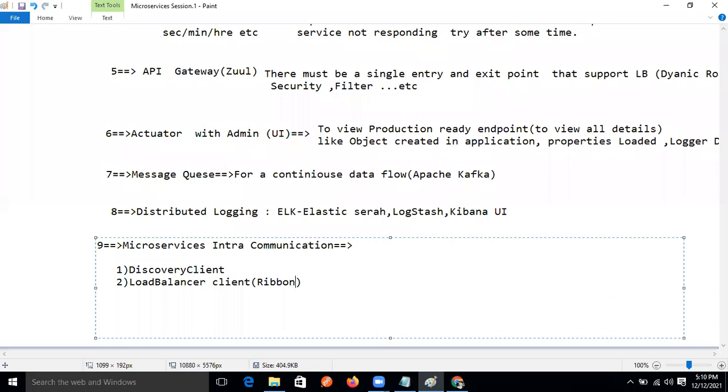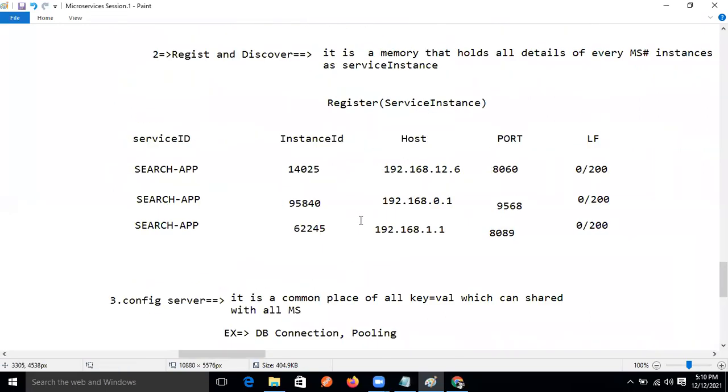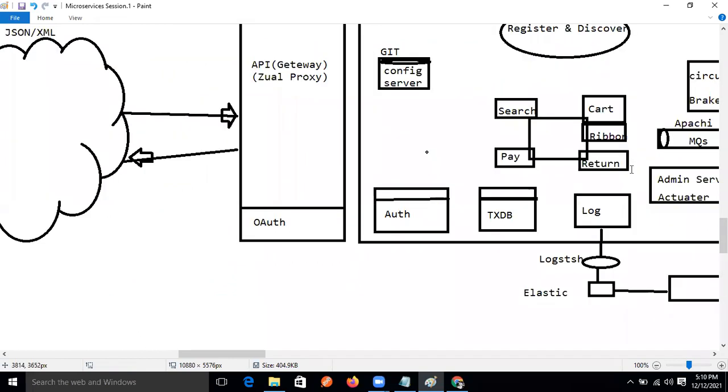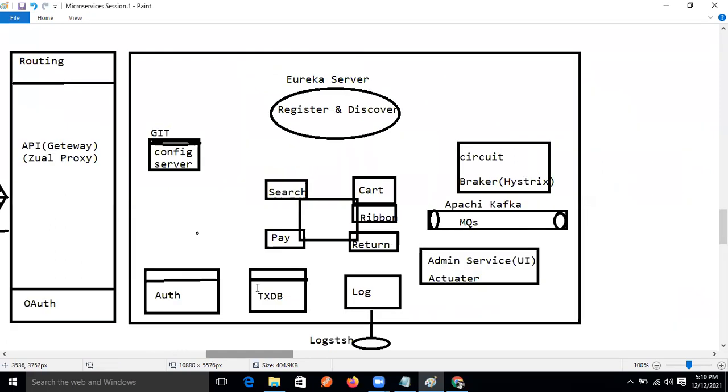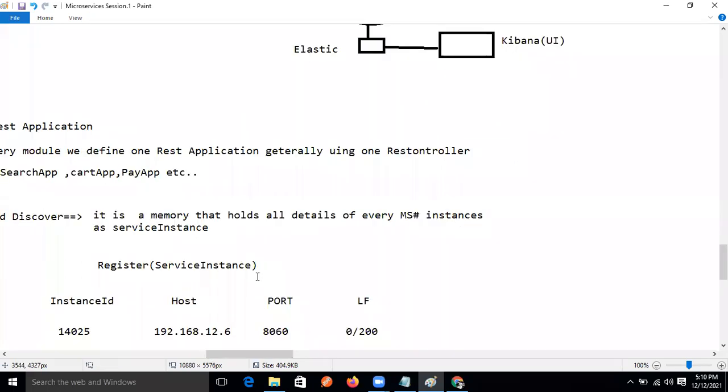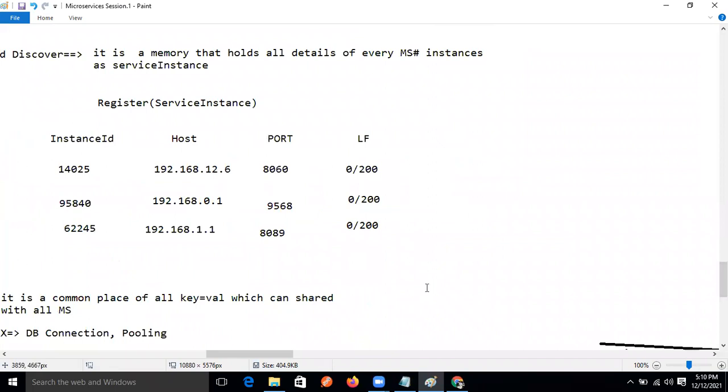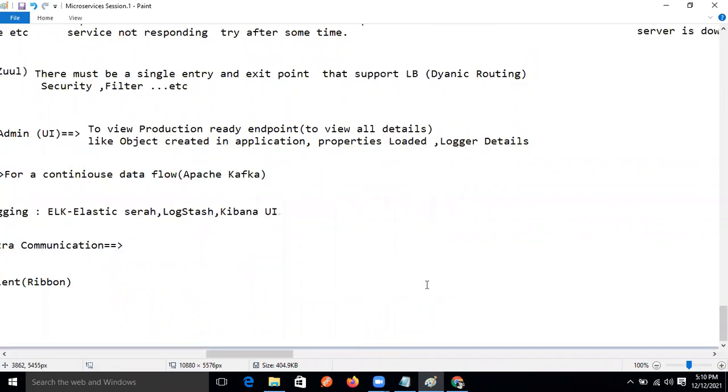We will implement based on these two concepts only. Intra communication is nothing but using the Ribbon tool. Okay, guys, this is the description of all the components I have given. Now I'm giving you the task: draw this diagram two to three times.